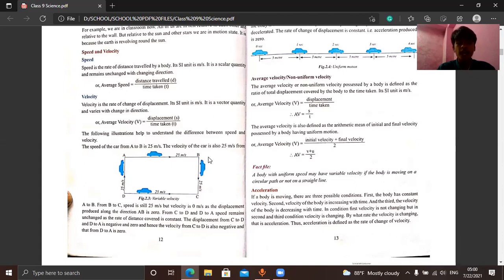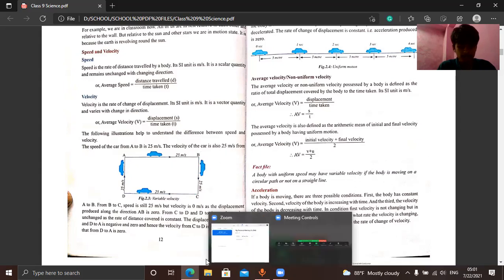But if you look at displacement, we know that displacement depends upon direction. At the beginning, I told you that the initial direction of the car is the right direction. Now it is going towards the right. And suddenly, while going towards the right, it has started to come downward. That means now it won't cover any displacement toward the right direction, so that will be equal to 0. Let me write it down.